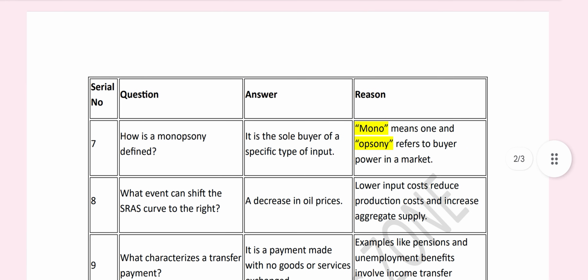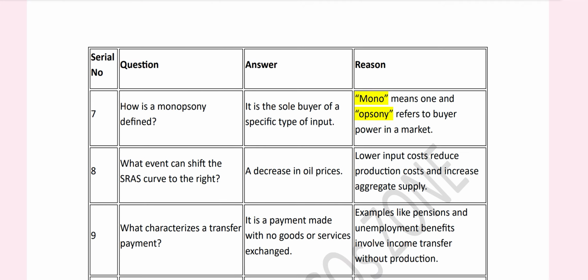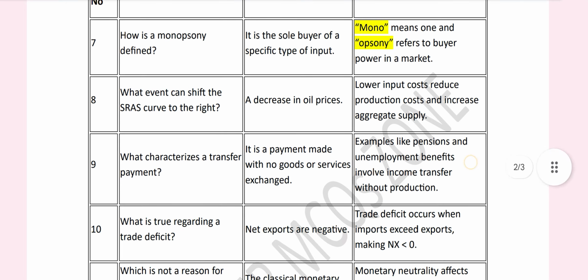Question number 7 is, how is a monopsony defined? Right answer is, it is a sole buyer of a specific type of input. Mono means one, and opsony refers to buyer power in a market. So the right answer is sole buyer of a specific type of input.